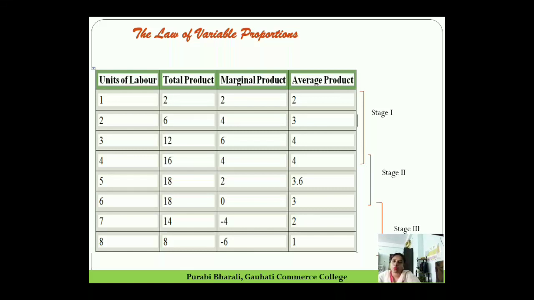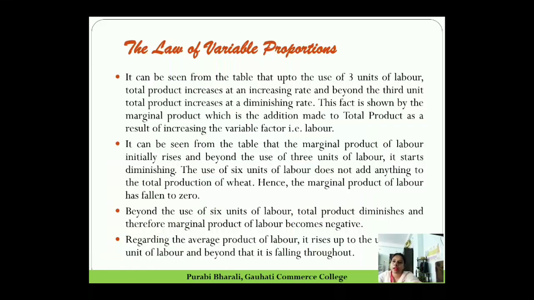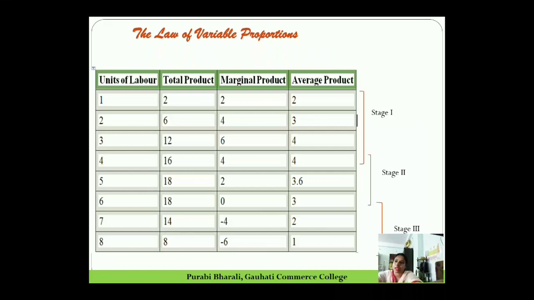In this stage, one more point is there, the point of inflection. I will show you in the diagram later. The point of inflection comes at the 3rd unit of labor. When you employ the 3rd unit of labor, that gives you the point of inflection where the marginal product is maximum.